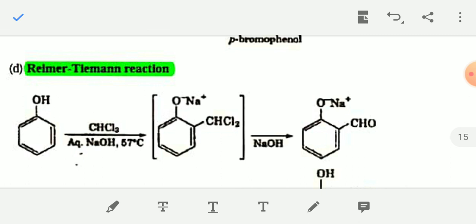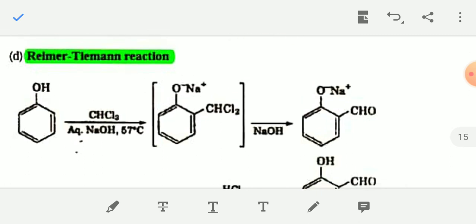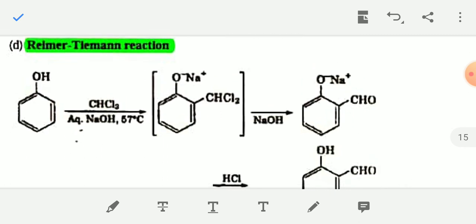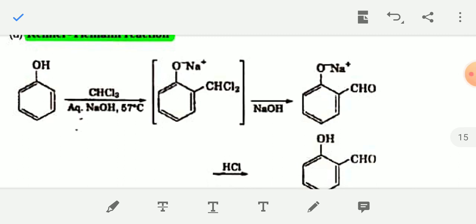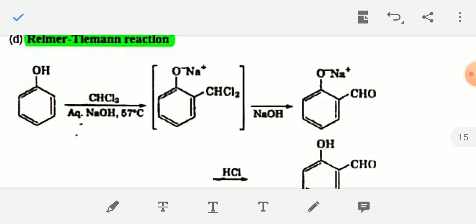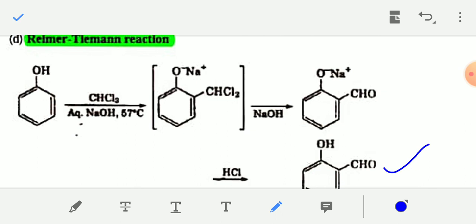Next, Reimer-Tiemann reaction. This is an important reaction of phenol. In Reimer-Tiemann reaction, phenol is converted into salicylaldehyde.